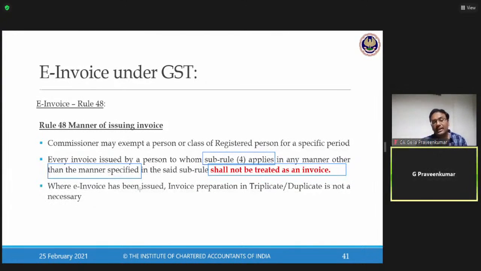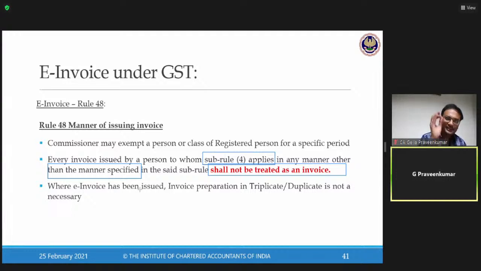So what if my supplier is issuing an invoice which is not having that? The law says, red color in box, that shall not be treated as an invoice. The moment you say it is not treated to be an invoice, availment of input tax credit gone. The supplier's claim that he is issuing an invoice as per the law is gone. So supplier is affected, customer, recipient is affected. So it's a two-sided sword from the complaints point of view.